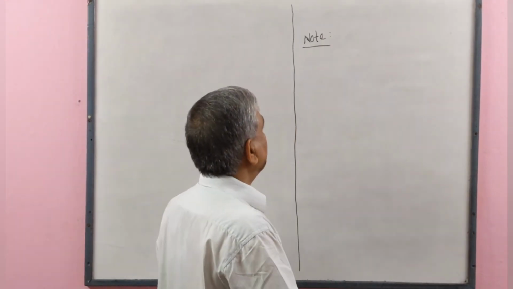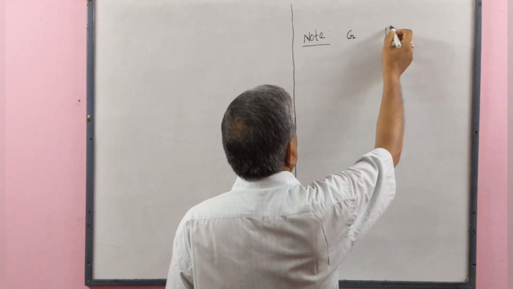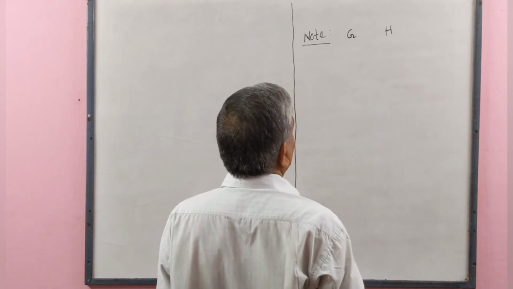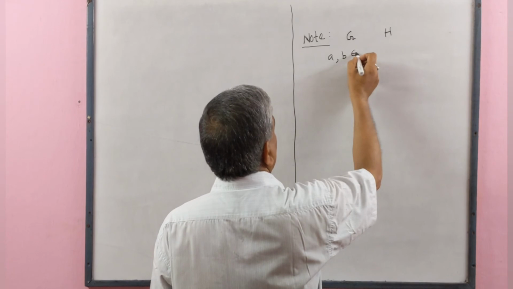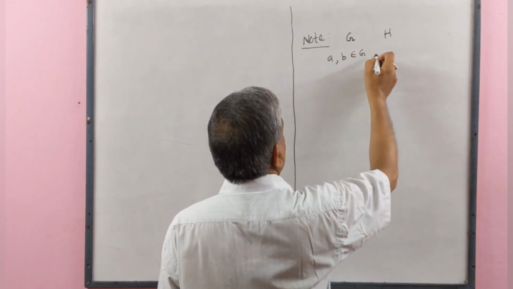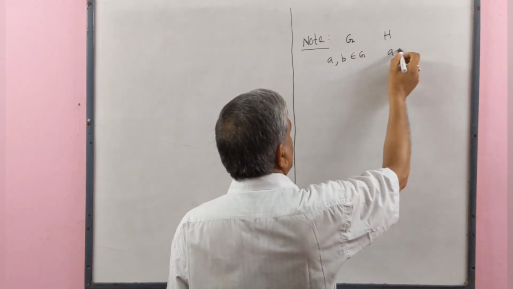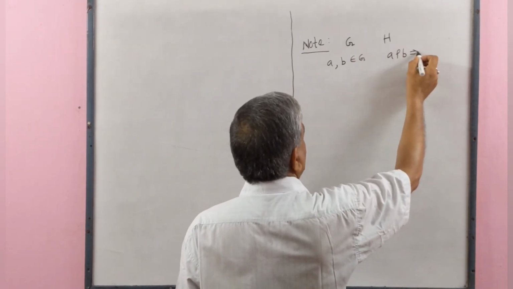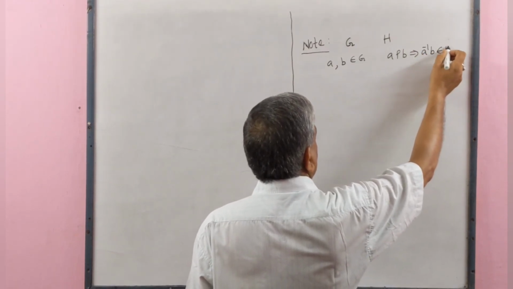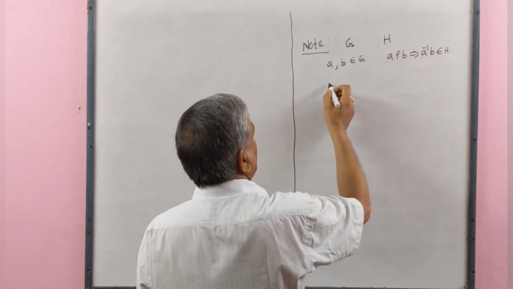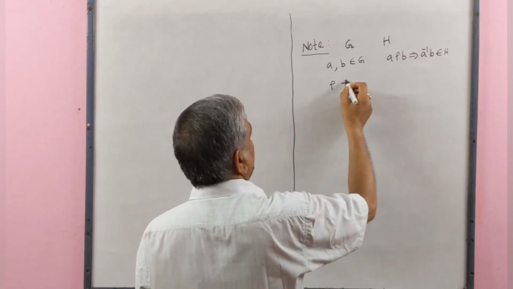Since we get that if G be a group, H be a subgroup of G, and if A, B belong to G, then we define a relation A is related to B implies that A inverse B belongs to H, then this relation rho is an equivalence relation.